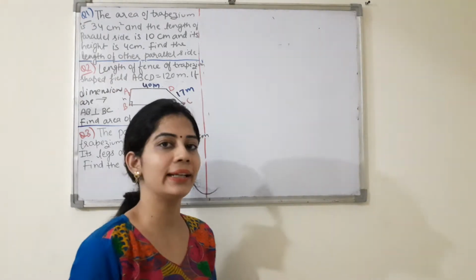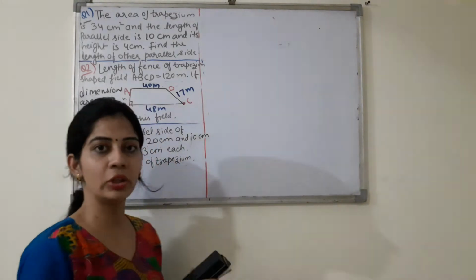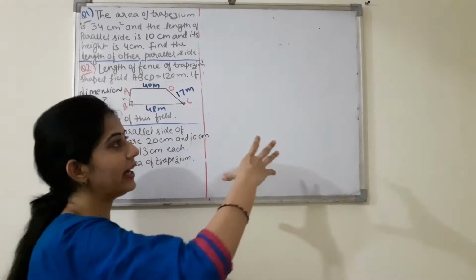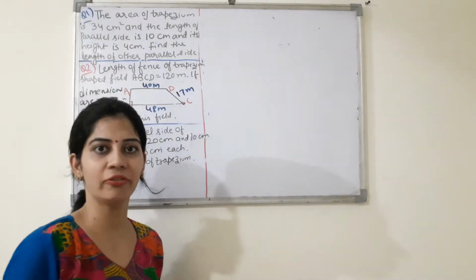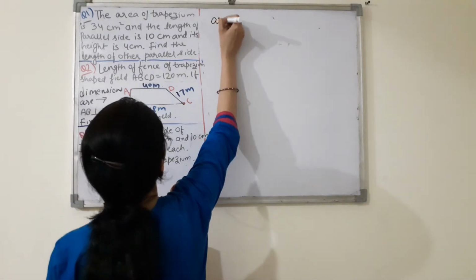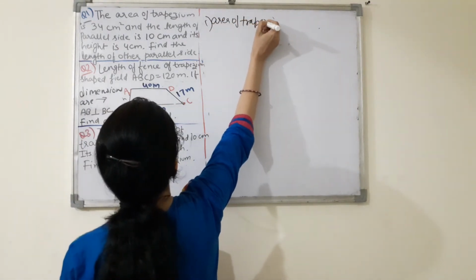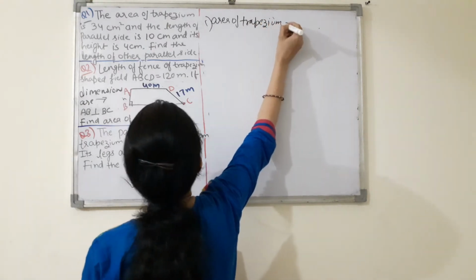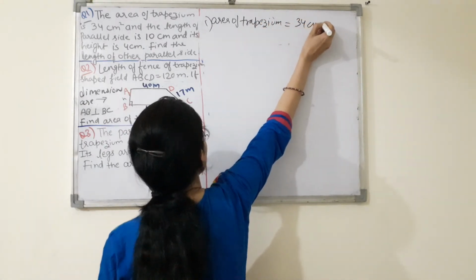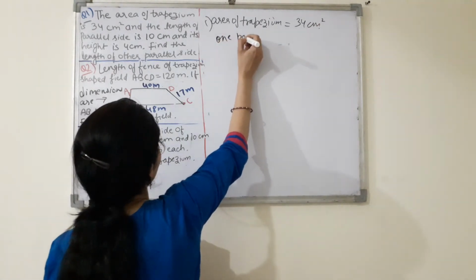As we know that in the trapezium we have a pair of parallel sides. So what will you do? First of all, you will write all the information that is given. Okay, so you have been given the area of trapezium, that is 34 centimeter square, right? And you have been given one parallel side.